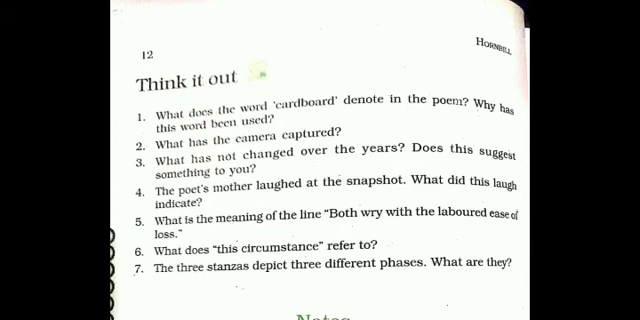Now question numbers 6 and 7 are also very easy. What do the circumstances refer to? What circumstances does it tell you? And the third stanza depicts three different phases. I have already told you what they are. You have to write these three different phases in your copy, as I have already told you while explaining the poem. So these question answers, summary and word meanings, these three things you have to do in your copy.